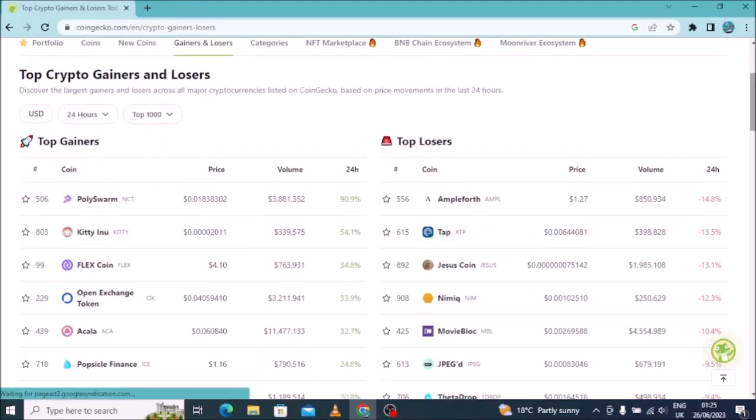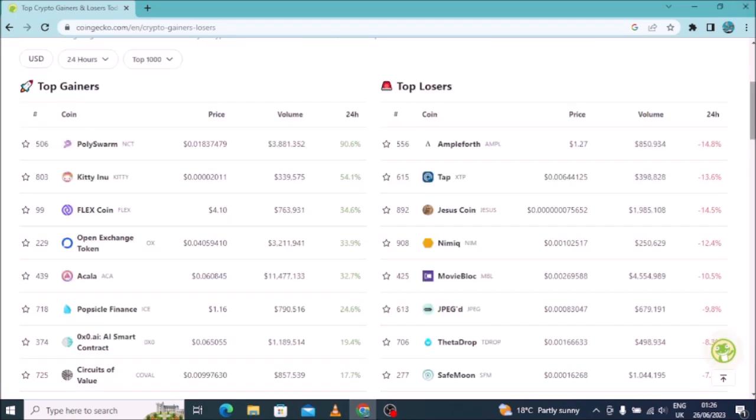In gainers, you'll find top coins that have made a lot of percentage in 24 hours. As you can see from here, Polescam or NCT has made 90% in the last 24 hours, and as you can see, they go on and on. There are also top losers. These are the coins that have made a lot of losses in the last 24 hours. So this one, AMPL, has made 14.8% losses in the last 24 hours.